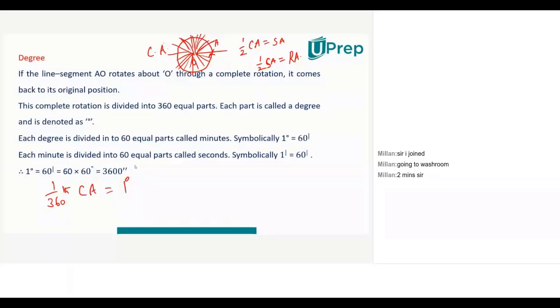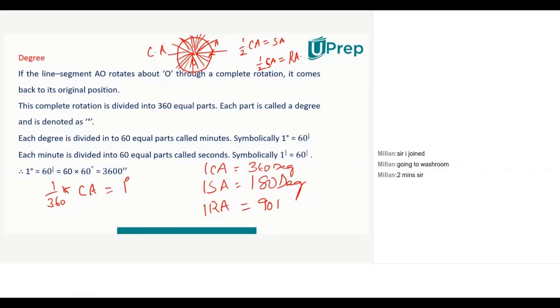One straight angle equals 180 degrees. So how many degrees should be there in one right angle? Sir, 90 degrees.